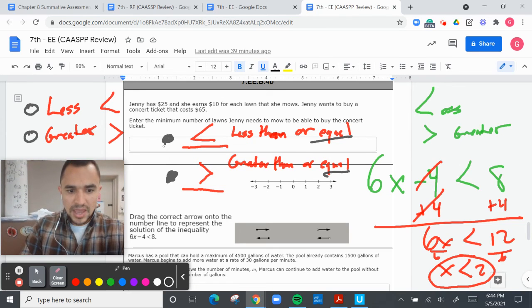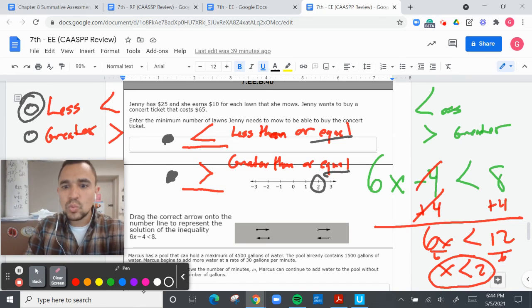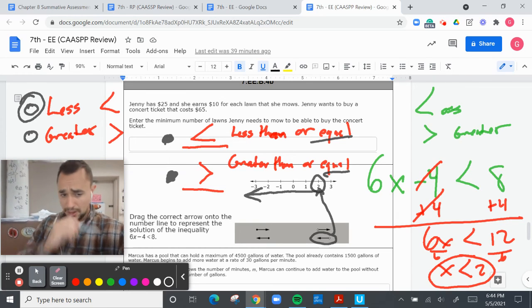So x is less than 2. So I need to go to 2. It's less than, that means an open circle. And where is x less than 2? Well, x is less than 2 here. Here's all the numbers less than 2. So that means you're going to use this one right here and place it right on top.